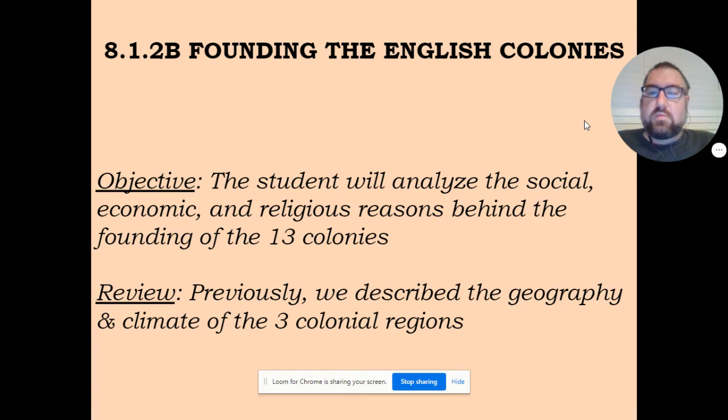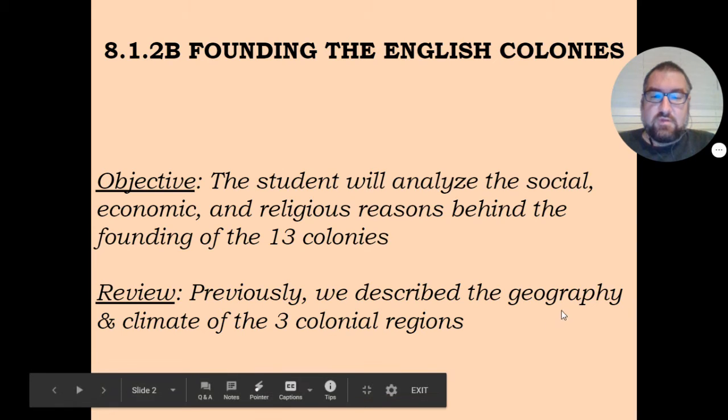Hi, everybody. So today we're going to be going over the founding of the 13 English colonies and the various motivations and reasons behind the founding of those colonies. So today's objective is that the student will analyze the social, economic, and religious reasons behind the founding of the 13 colonies. So quick reminder, social means involving people, economic means involving how you make your money, and religious means involving worshiping of God. So previously we described the geography and the climate of the three colonial regions.